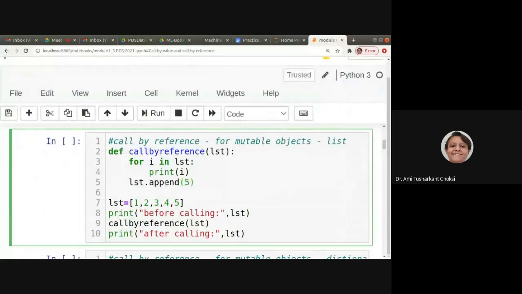Value is being appended to the list, right? And after that, we want to print the value of that list. So what should that be? We can run and see, isn't it?